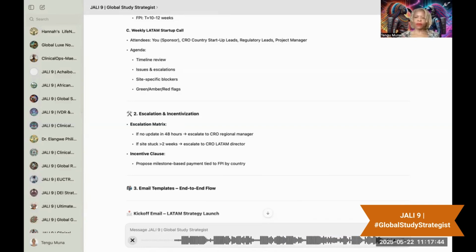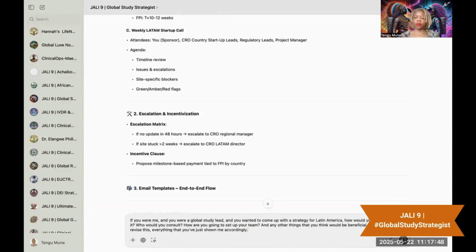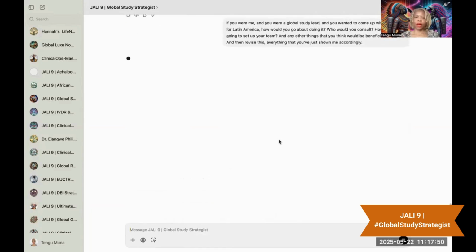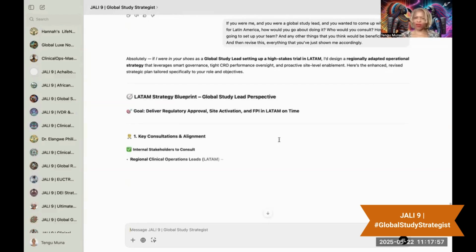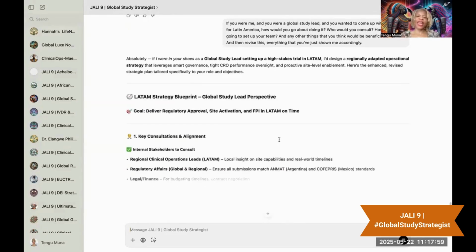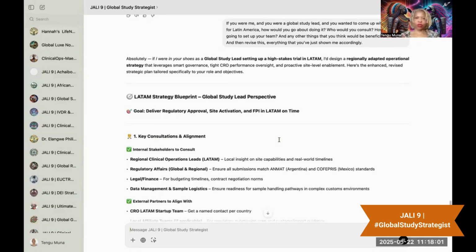As you know, clinical trials can be really complex, and Latin America most certainly has its own nuances. So how can you come up with a strategy for me while this pops up? This is actually what I want to say regarding the rationale for asking that question. This AI tool knows everything.